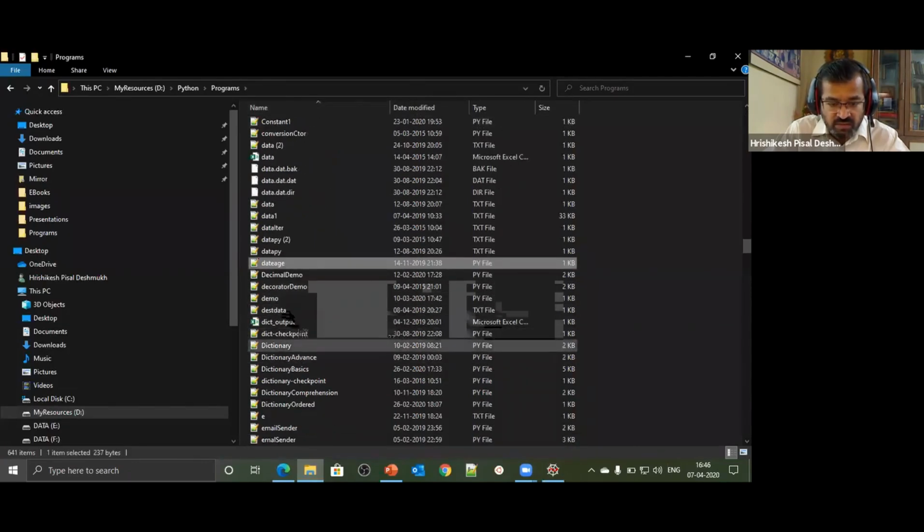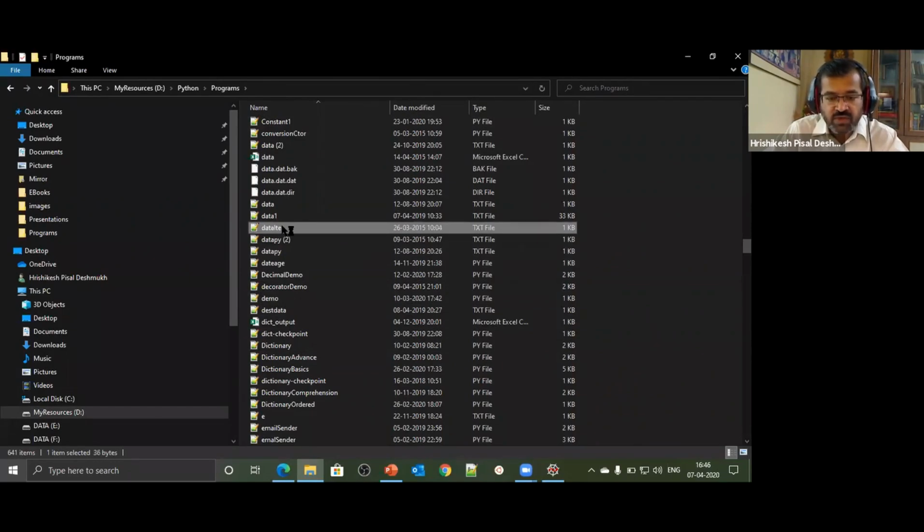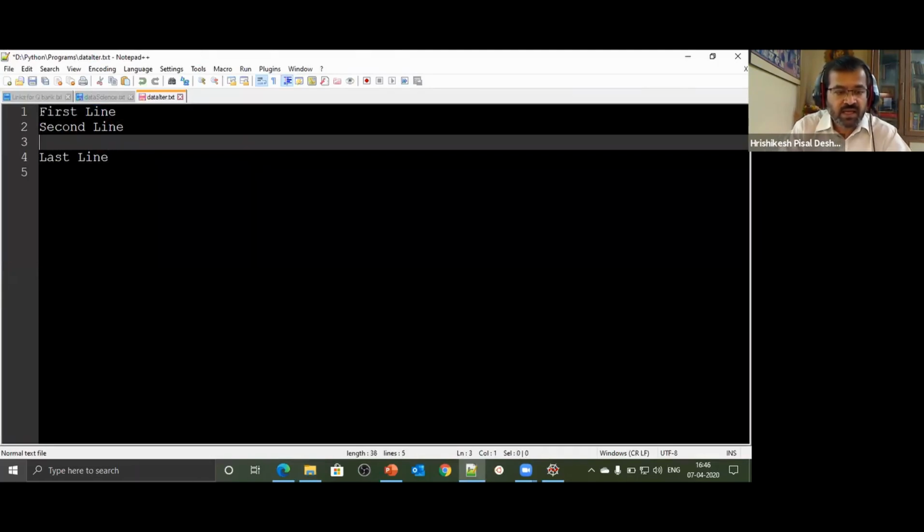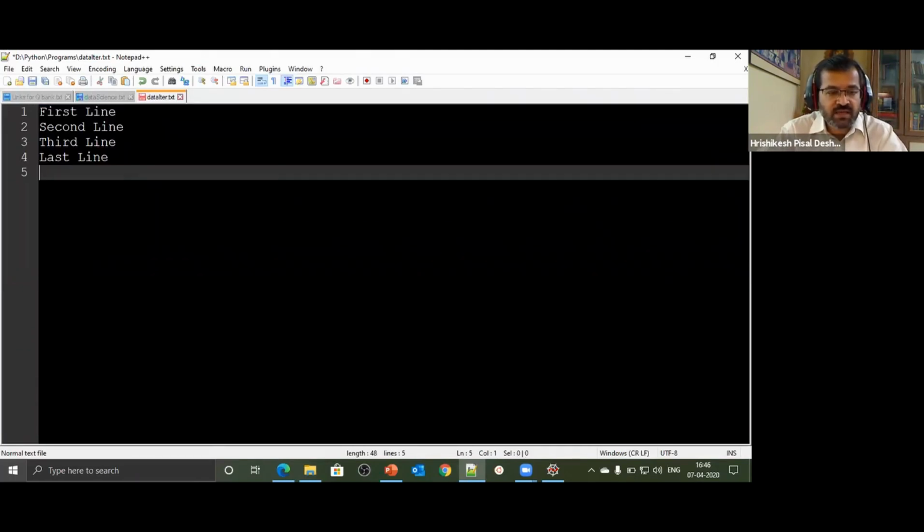Do we have a file called data iterator? Here we have a file called data iterator. What's in this particular file? It's a simple text file in which I have stored first line, second line, third line, and last line. So there are 4 lines which have been stored.